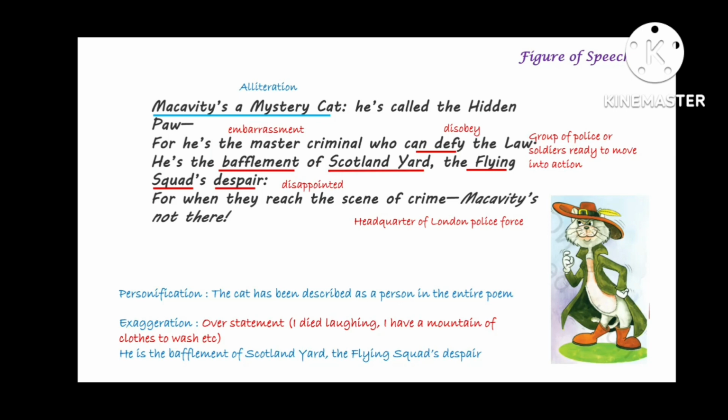Exaggeration is a figure of speech in which there is overstatement. For example, I died laughing. I have a mountain of clothes to wash. Obviously, nobody dies of laughing. Nobody washes a mountain of clothes. So these are overstatements. So in the line, he is bafflement of Scotland Yard, the flying squad's despair, the activities of Macavity have been overstated. So there is exaggeration here.